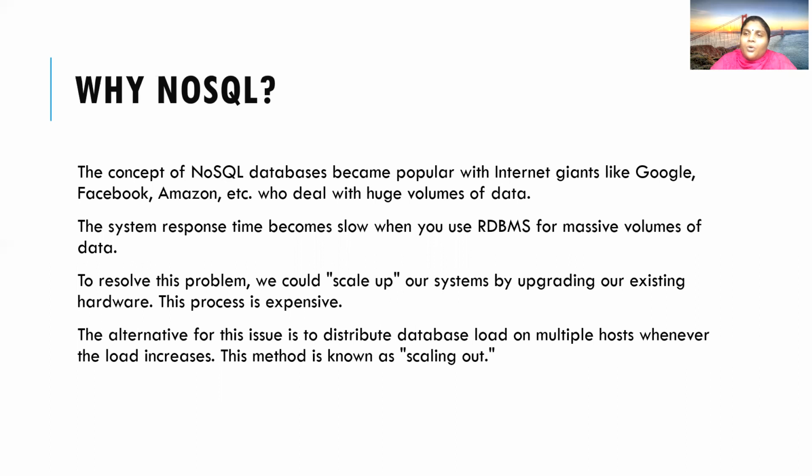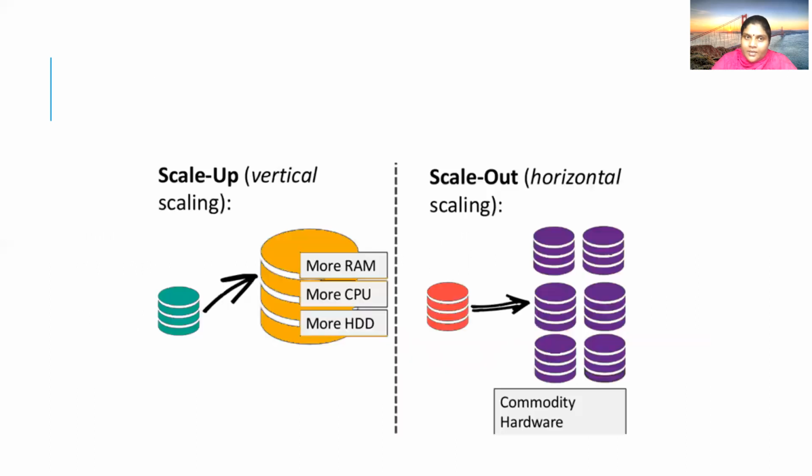In order to avoid all that, whatever data is coming in without following any schema or any structure, if I want to store it in the database, I should of course go for a NoSQL database. This concept is called scaling up and scaling down. What do you mean by scaling up?